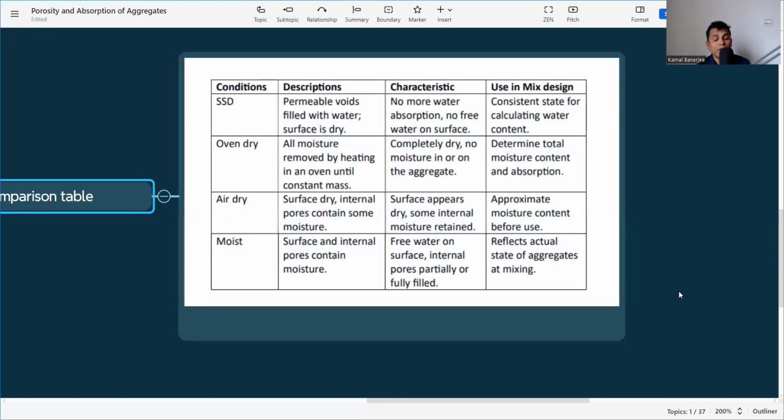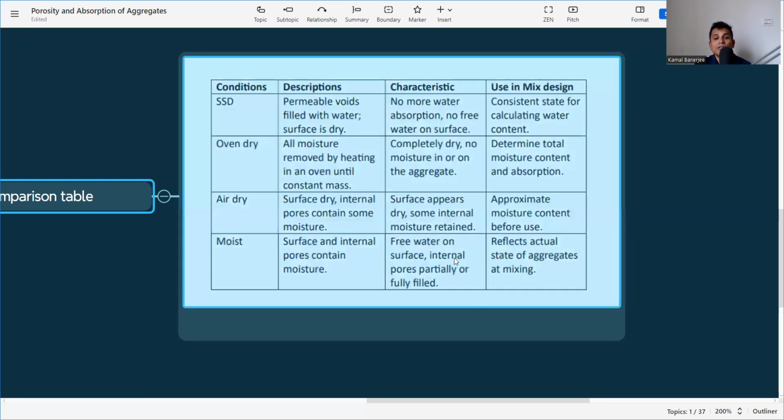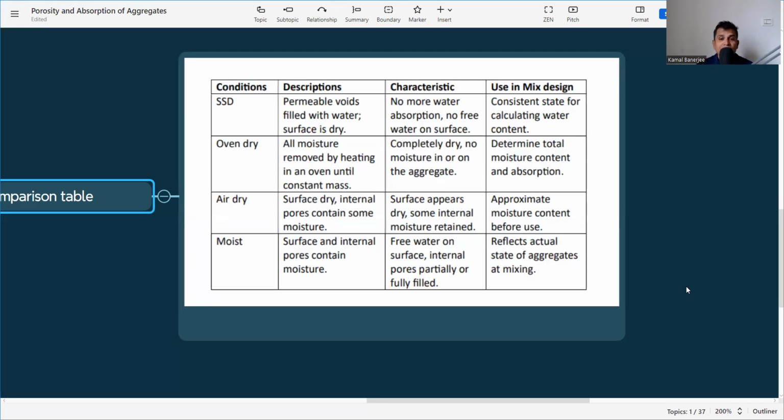The next category is the moist condition. This is the ultimate condition, and we actually get aggregate in this condition. Surface and internal pores contain moisture. That means the internal voids are also filled and the surface has moisture, with free water on the surface and internal pores partially or fully filled. It reflects the actual state of aggregates in mixing, because this is the actual state in which we get aggregate. That is why we need to calculate the moisture content, and according to it, adjust the water content in the mix. So this moisture content, water absorption and porosity are very important in order to get the right kind of trial mix or the right proportion of the mix. So that is all about porosity, absorption, SSD condition and the moist condition.